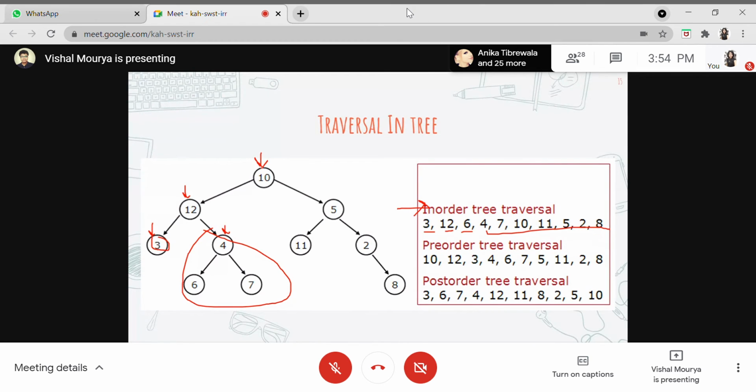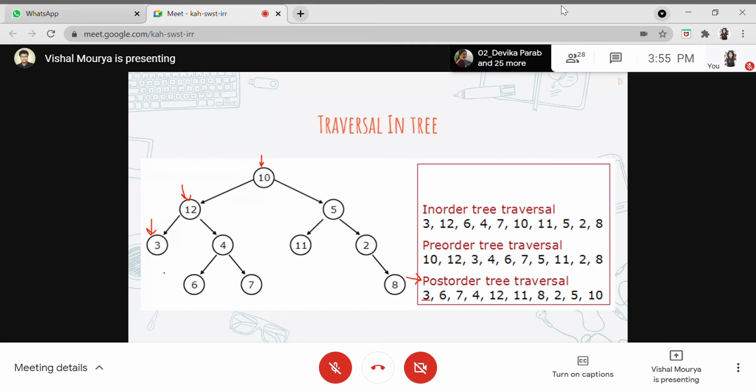So let me first erase all this stuff. This is the root node which we'll be getting. For this particular root node, as we are doing post-order traversal, we'll go to the left node and right node, or left child and right child, and then move on to the parent. For this particular tree, the left child is this, but we'll not be printing this because it is not just the left child. So we'll go to this. We can print this because there is no subtree present to the left of this. So 3 is printed.